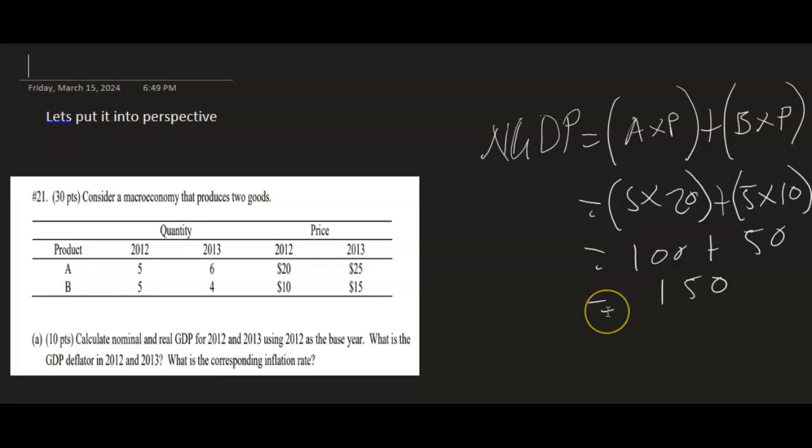What about 2013? We are going to use the units of 2013, which are 6 and 4, but maintain the prices of 2012. So we are going to have 6 by 20 plus 4 by 10.